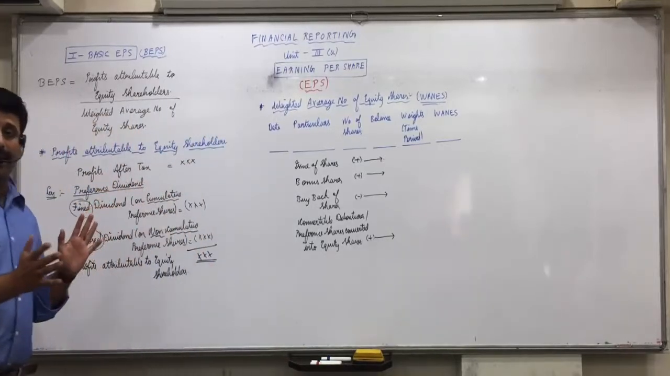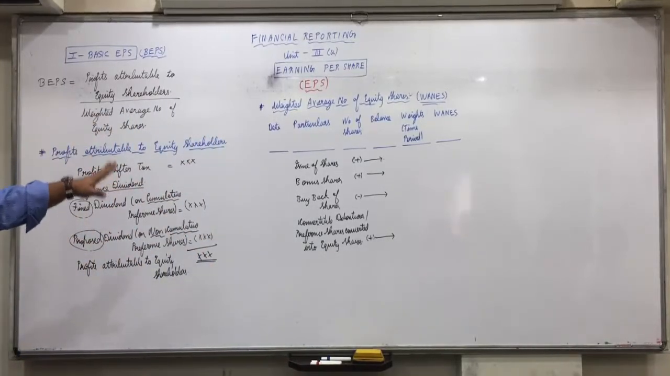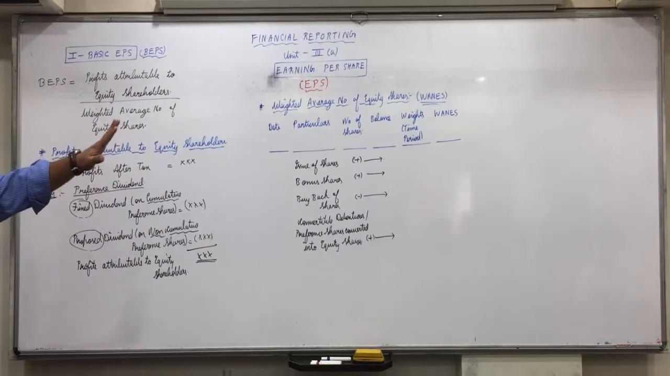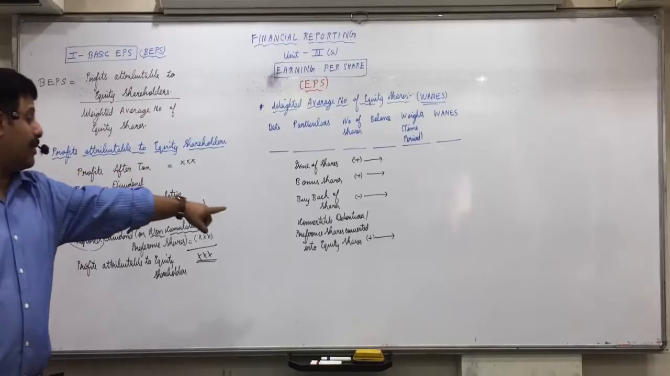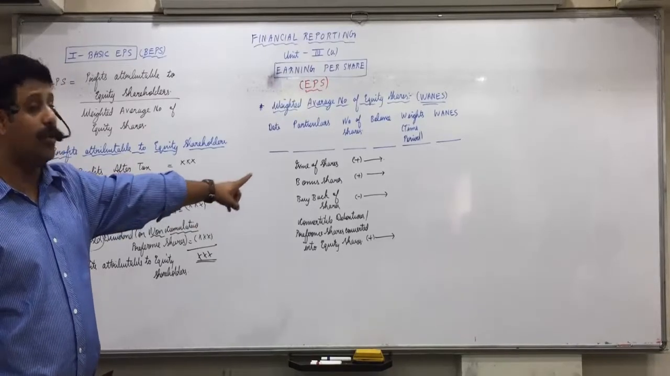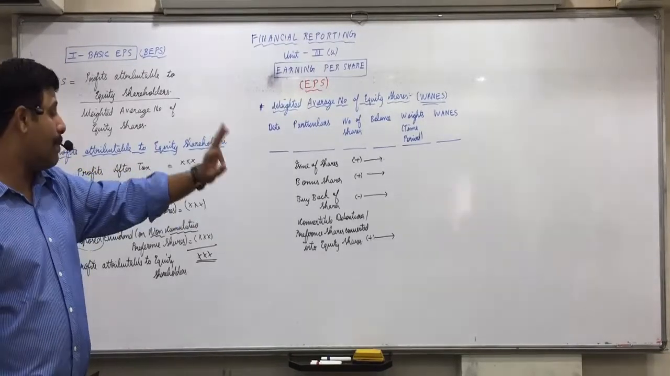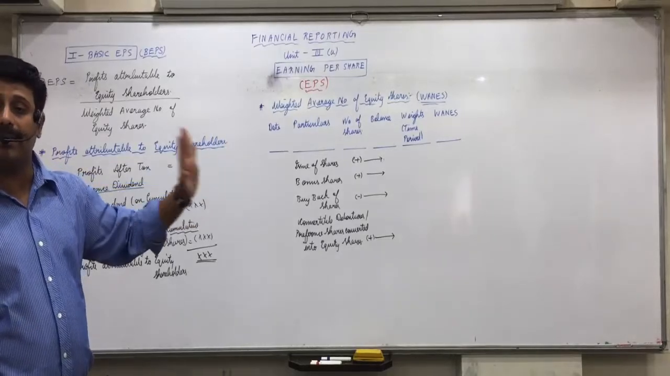By making this working, what all columns will we make? Date, particulars, number of shares, balance, weights and weighted. Here the opening balance will start. After the opening balance, if during the year there is an issue of shares, we will add. Bonus shares we will add, and even convertible debentures or preference shares converted into equity shares we will add. Only buyback of shares we have to minus.